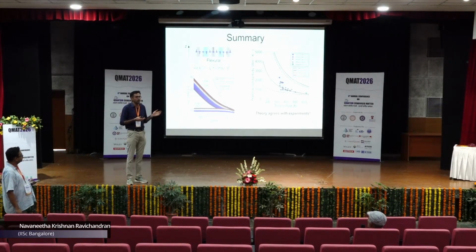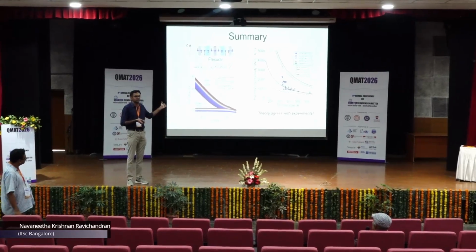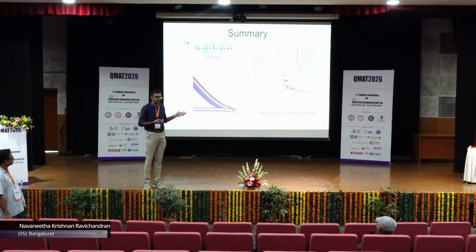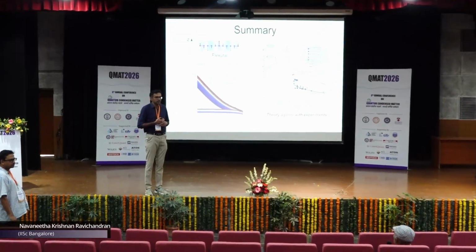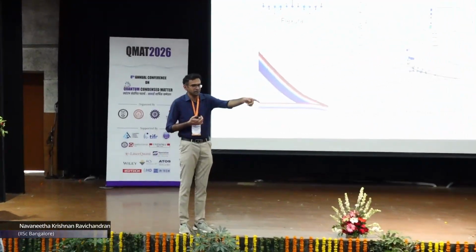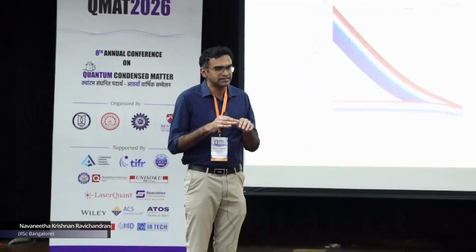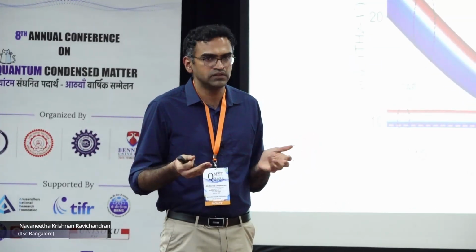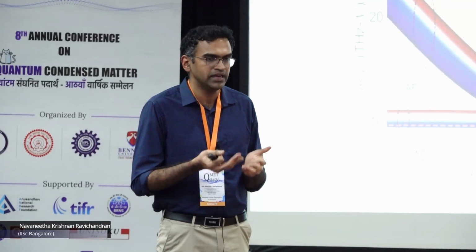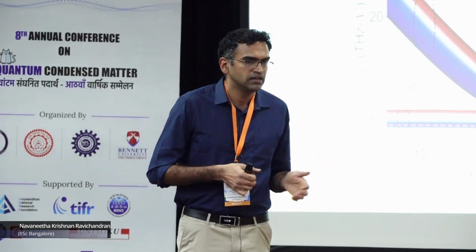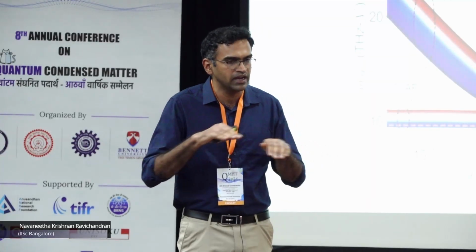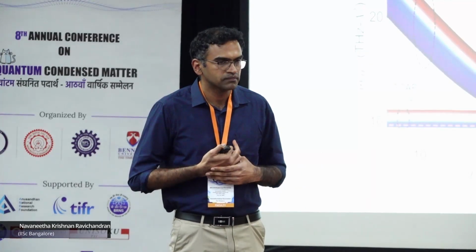So there are many follow-up things that we can look at. For example, there have been reports that the electrical resistivity at low temperature diverges in graphene if you have a quadratic ZF dispersion. Many other interesting things are there. We are systematically looking at them one by one. The first thing, which I've been talking with Akshay about several times, is that there are static ripples in graphene. Now these are all planar graphene calculations. So if you have a static ripple in graphene, which is most commonly occurring in many experimental measurements, how do these results change? In all of these experiments, there are no characterizations of whether the graphene samples were static or flat or had ripples.